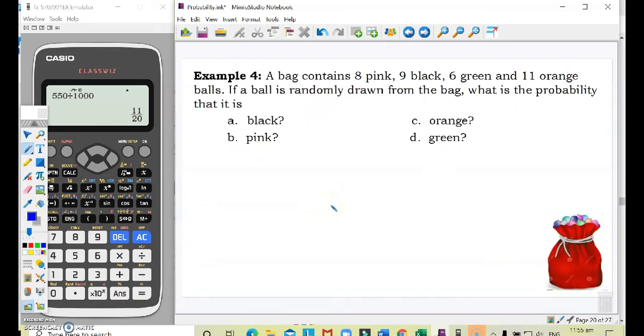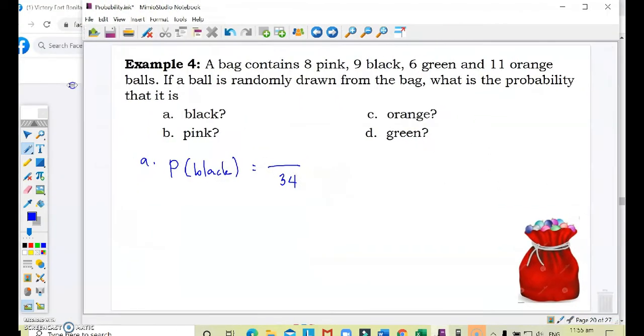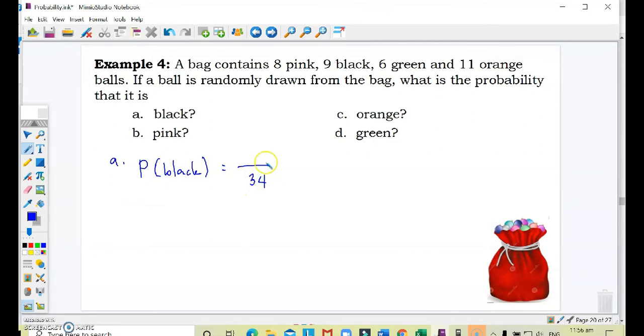A bag contains 8 pink, 9 black, 6 green, and 11 orange balls. If a ball is randomly drawn from the bag, what is the probability that it is black? So to get the probability, A is equal to the probability that it's black. First, let's identify how many balls we have all in all. So we have 8, 9, 6, 11. If we add all of those, we have 34 balls. So let's put this aside first. If we have 34 balls and out of the 34 there are 9 black, then the probability is 9 out of 34, which is already in simplest form. So the probability that it is black will be 9 out of 34.